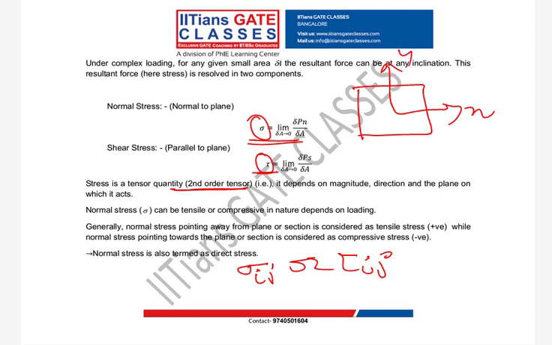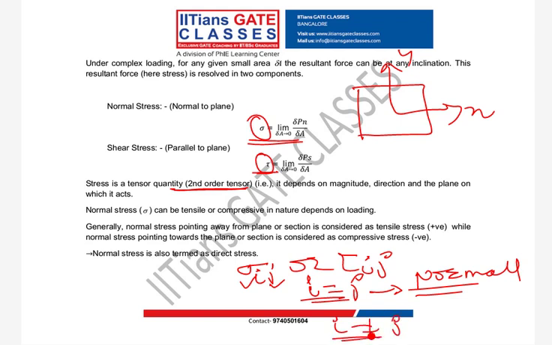Here I represents the normal to the plane, and j represents the direction in which the stress is acting. If i equals j, then it is what? Normal stress. If i is not equal to j, then it is what? Shear stress.